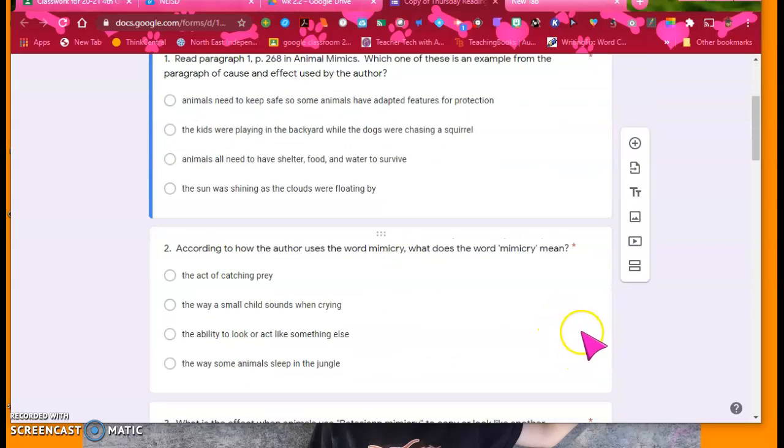Number 2, according to how the author uses the word mimicry, what does the word mimicry mean? The act of catching prey, the way a small child sounds when crying, the ability to look or act like something else, the way some animals sleep in the jungle.